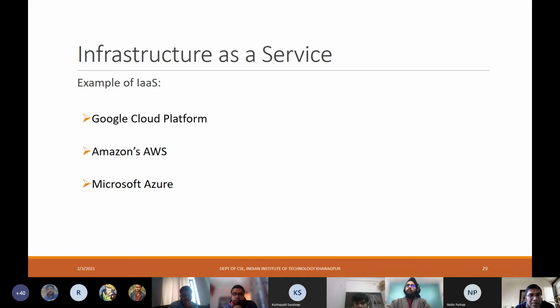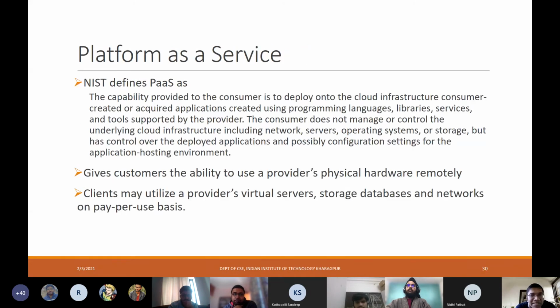Next, platform as a service. It basically defines the capability provided to the consumer to deploy onto the cloud infrastructure consumer-created or acquired applications that are created using programming languages, libraries, services, and tools supported by the provider.